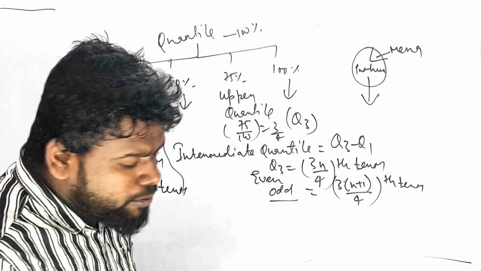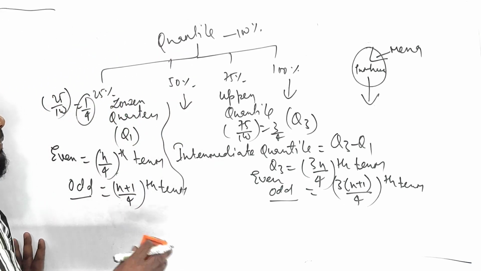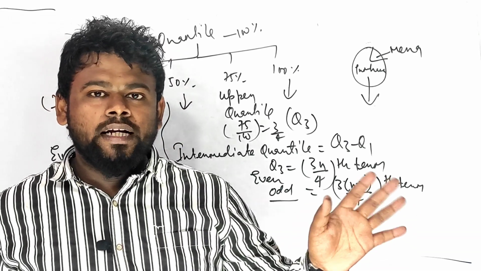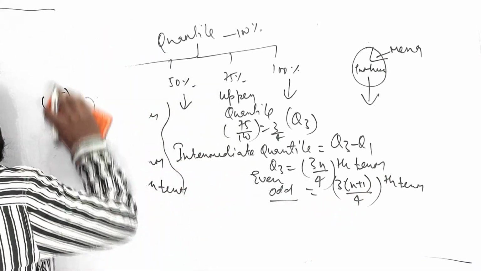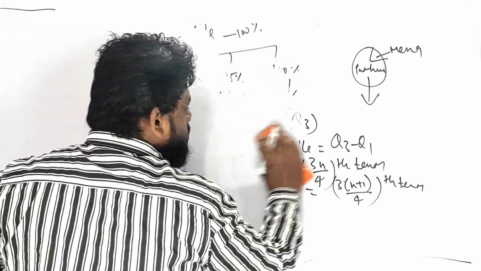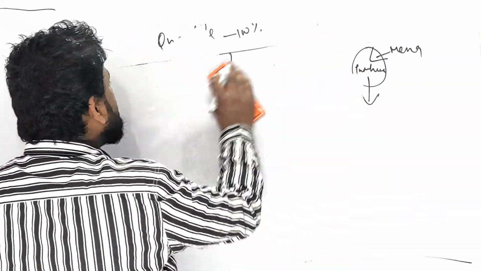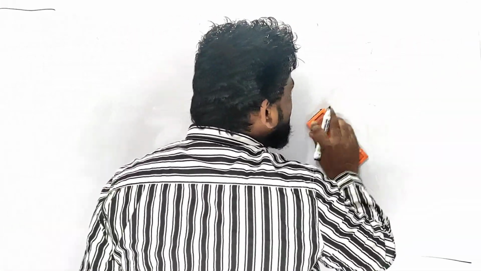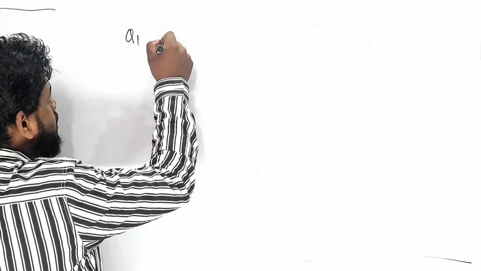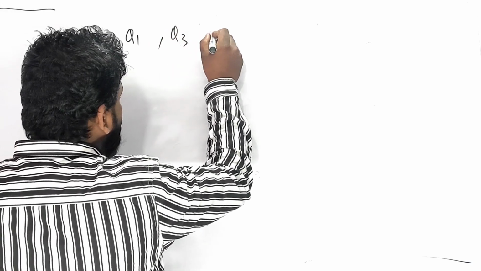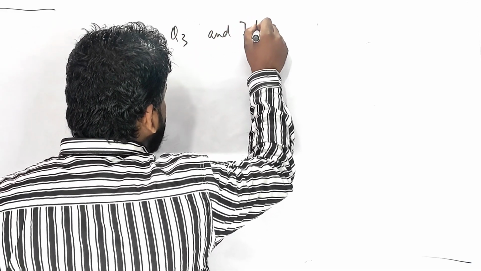Let us do a couple of problems. You people can do it. Understand? Let me rest while you make the note. Pause the video and make the note. I think you have completed. All right, let me take a couple of questions. Very easy, much easier than median. Mode will be completely easy. Look, an example is there. You have to take out the lower quartile Q1, take out Q3, and get the intermediate quartile.